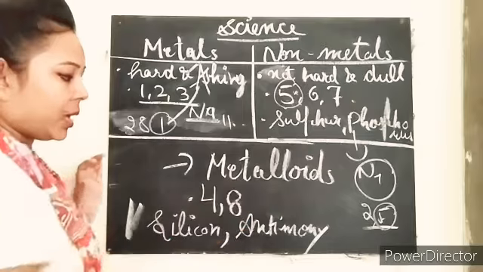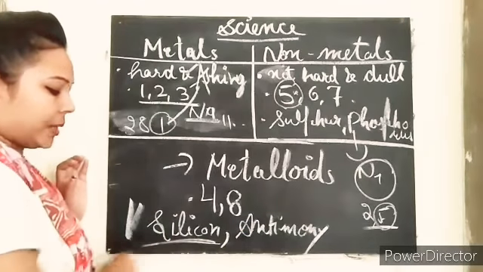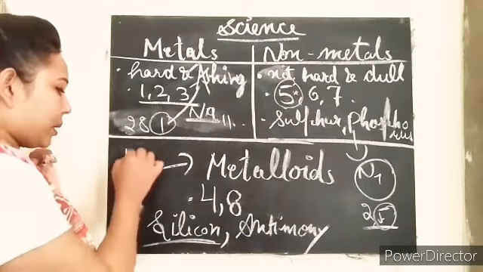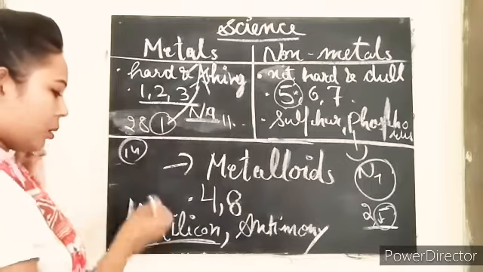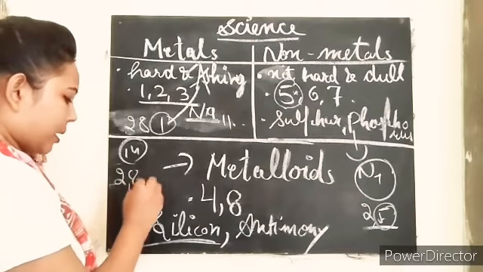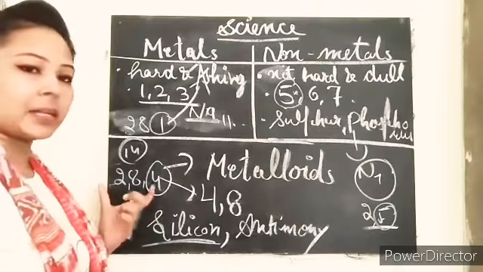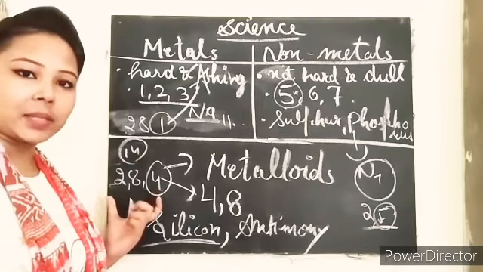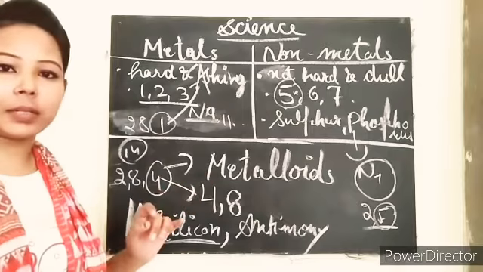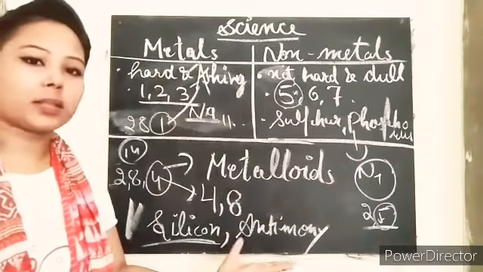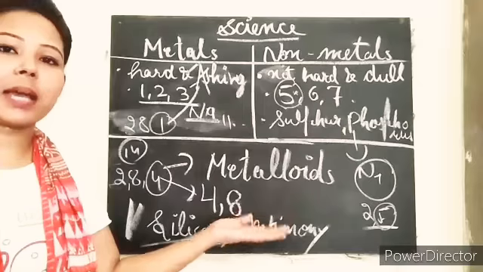And if we talk about the metalloids, here I'm taking silicon as an example, its atomic number is 14, clear? So 2, 8 and 4. So if the 4 is there, that means the particular element is known to be metalloid, clear? So this is the concept of metals, non-metals and metalloids.